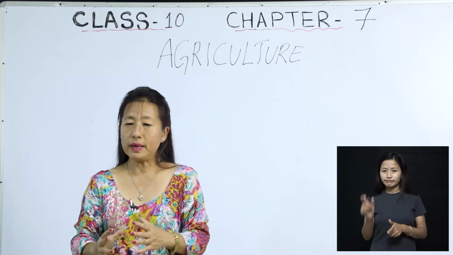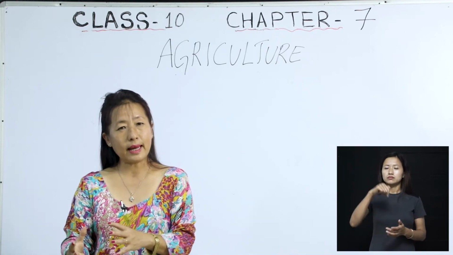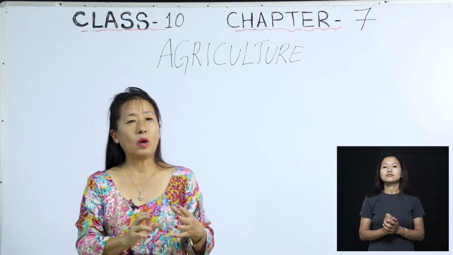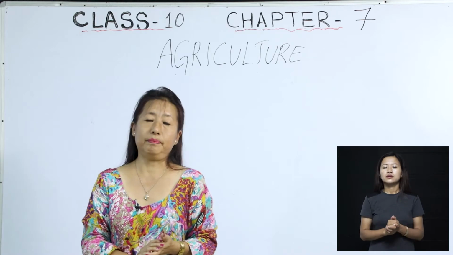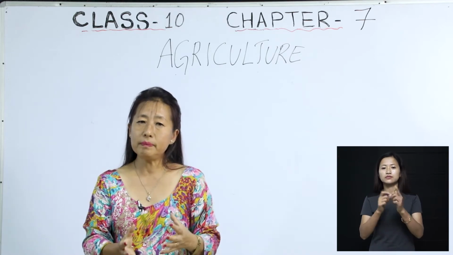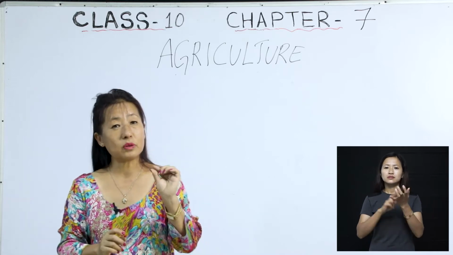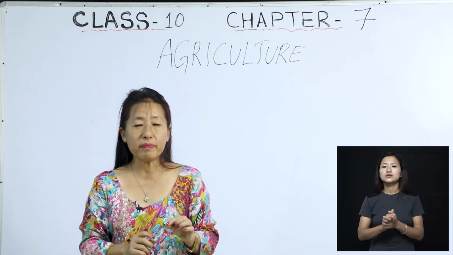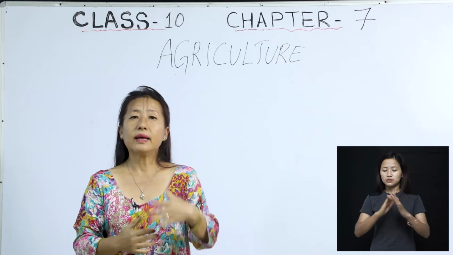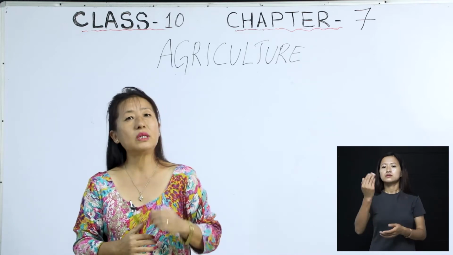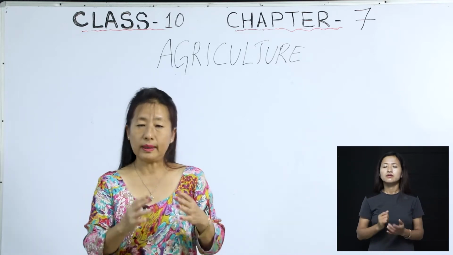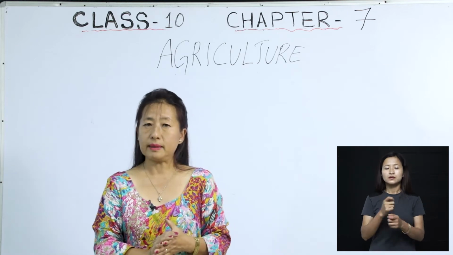Now coming to the present day, in class 10, we have also done a little bit on what we call feudalism, isn't it? Feudalism is a word derived from the word fief. Fief means a piece of land given to someone on condition of service. That is called feudalism.